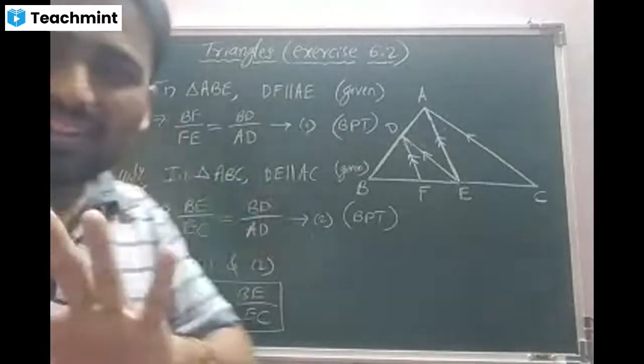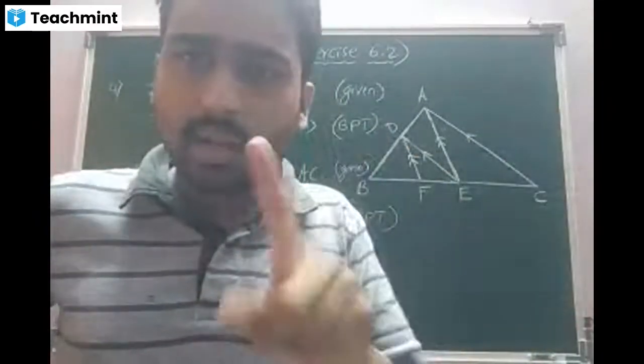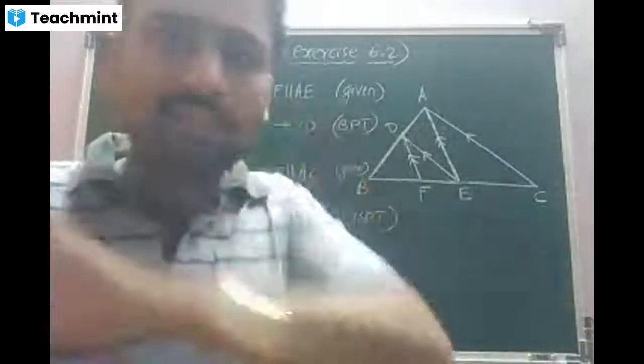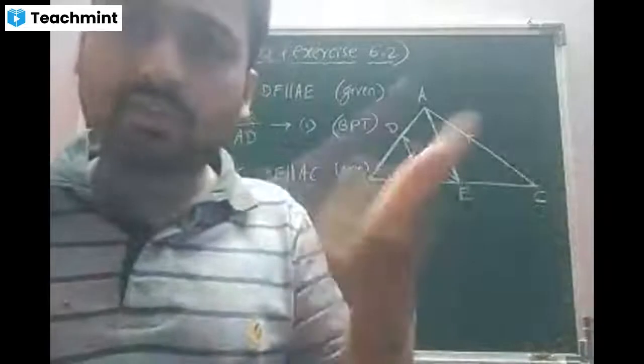So the concept is not at all big, beta. You have to take the triangle ABE, apply the BPT, equation number 1. Take the triangle ABC, apply the BPT, equation number 2. Just compare them. You will get the final answer.